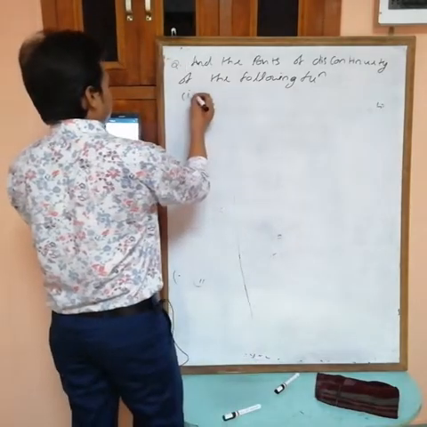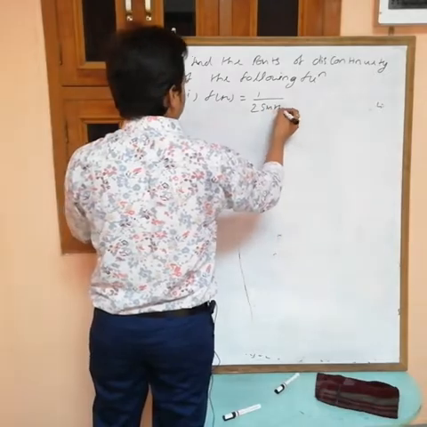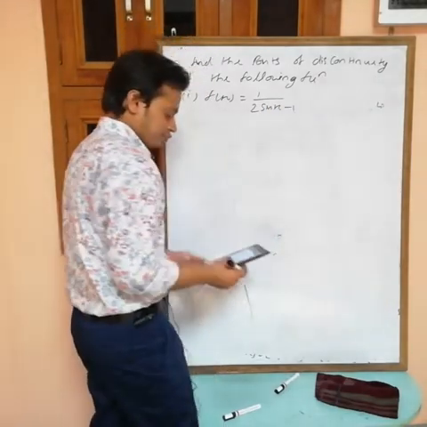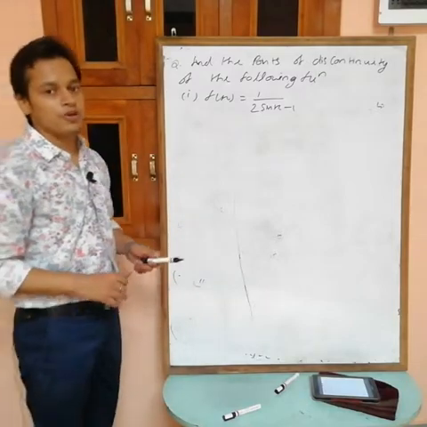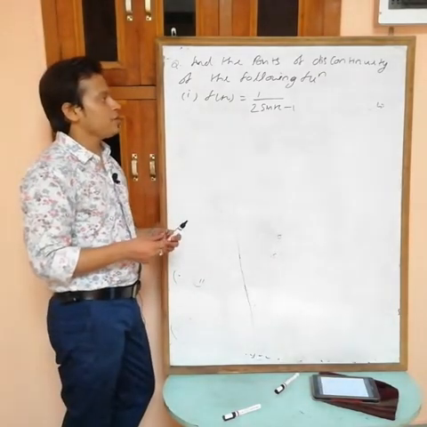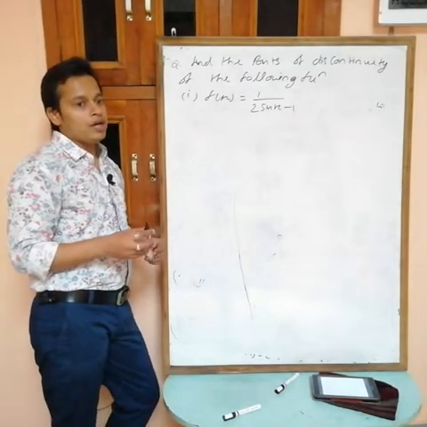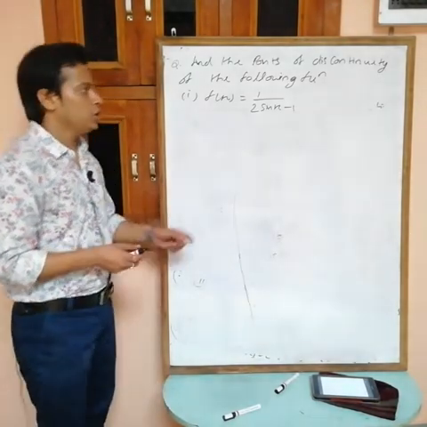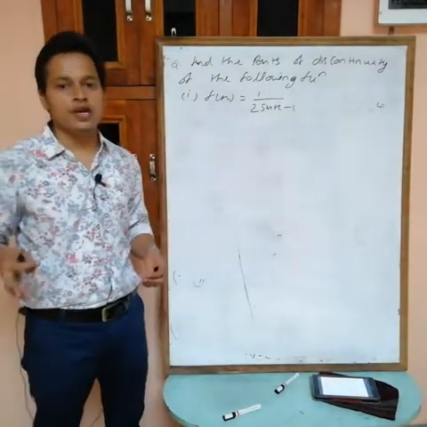First one, f(x) equals 1 by 2 sin x minus 1. Now for this one you want all the possible points of discontinuity. f(x) equals 1 by 2 sin x minus 1. Actually we know one thing, that this is like a function by function. I can assume f(x) by g(x).